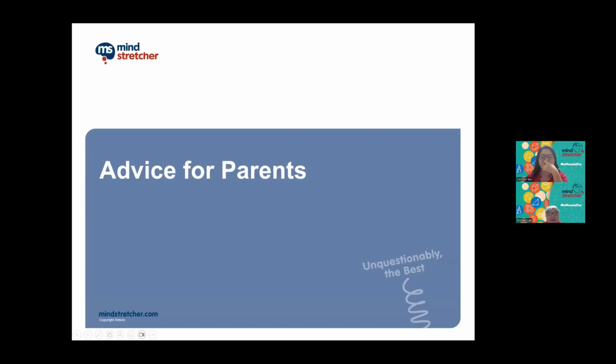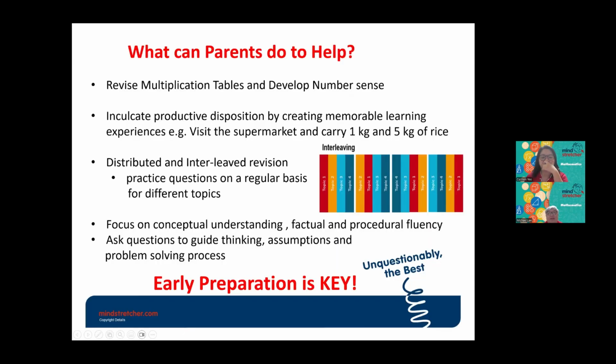Okay, next are some advice for parents. So what can parents do to help? First thing, revise multiplication table, because in P3 they are learning multiplication table of 6, 7, 8, and 9.